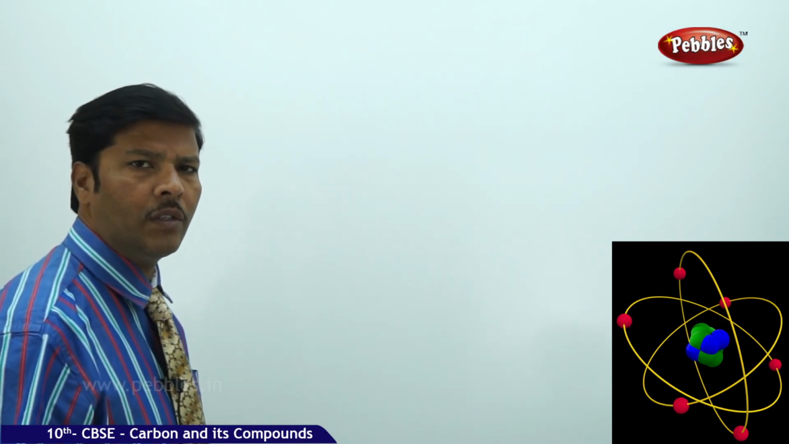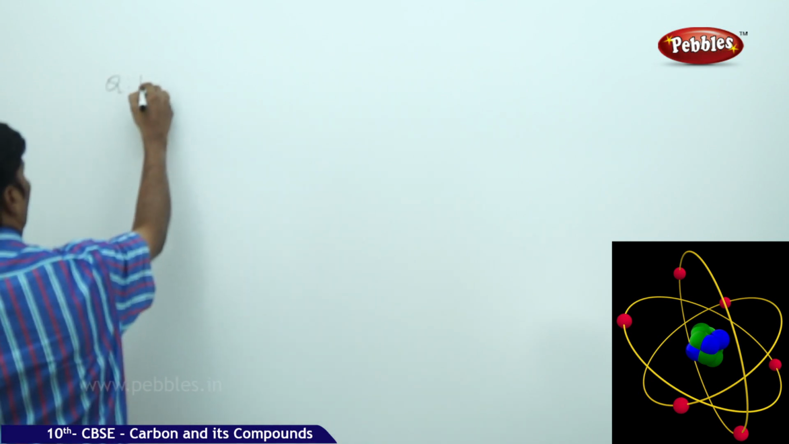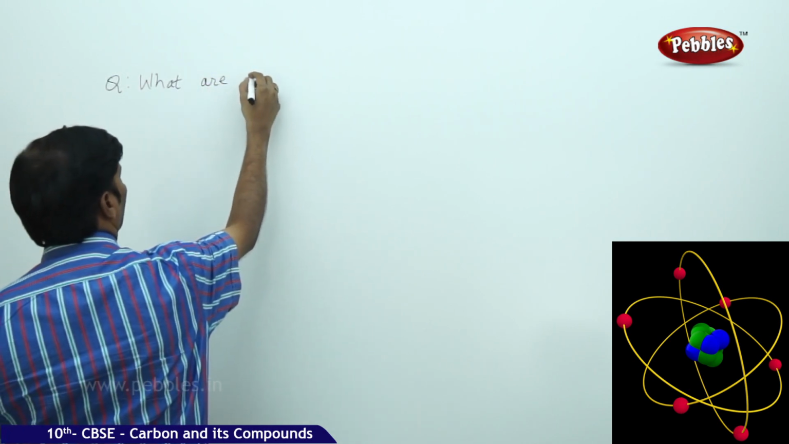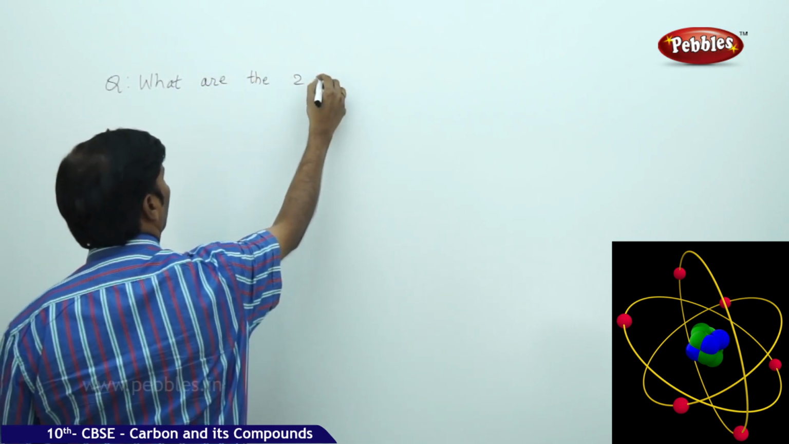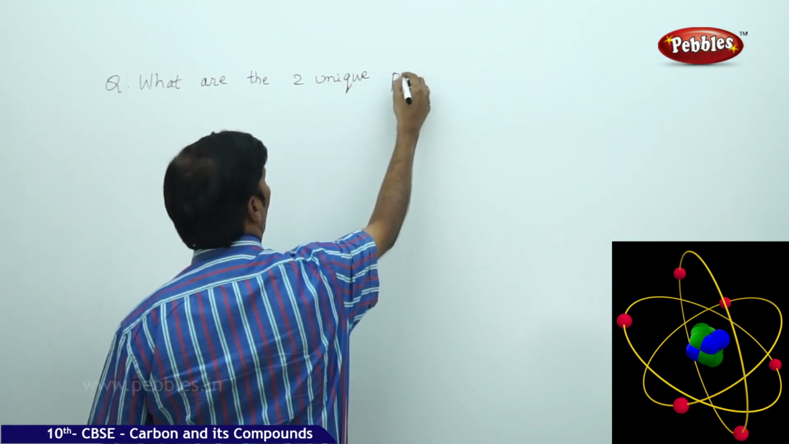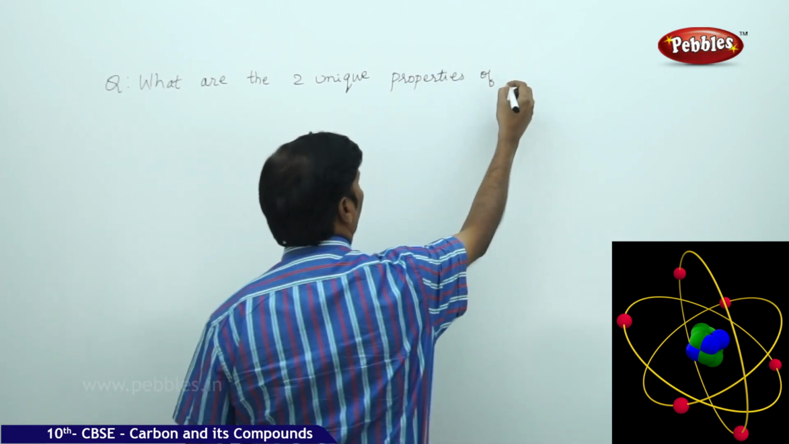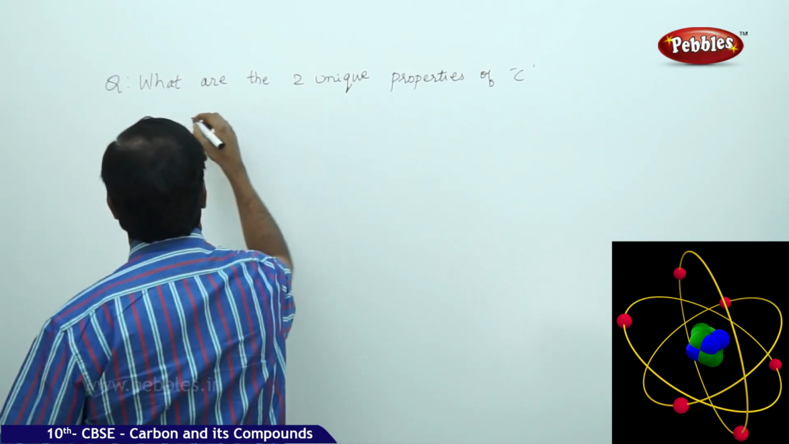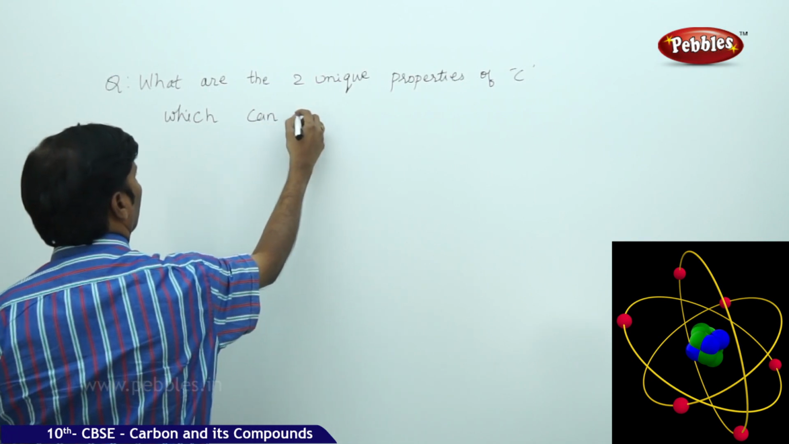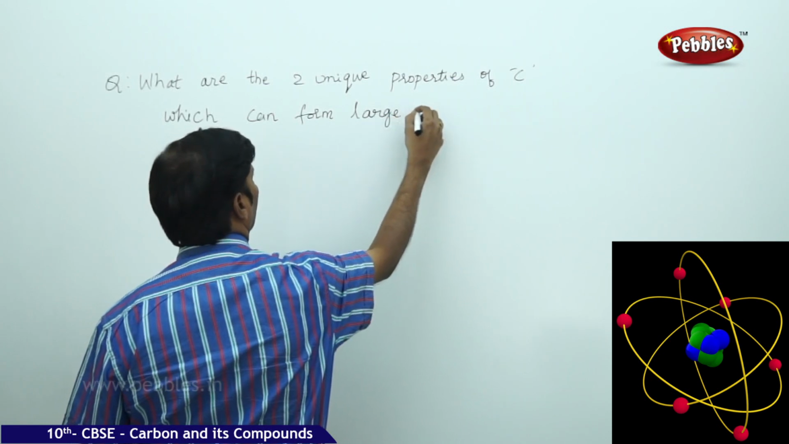So the next part of the question under our discussion is, what are the two unique properties of carbon which can form a large number of compounds.